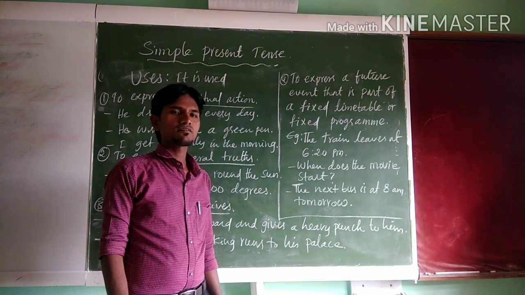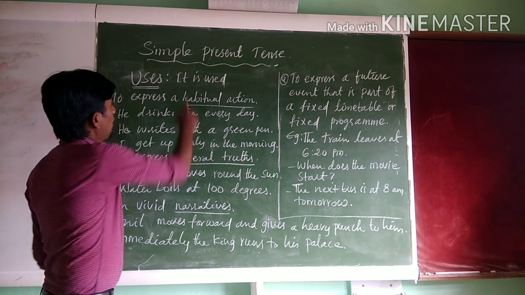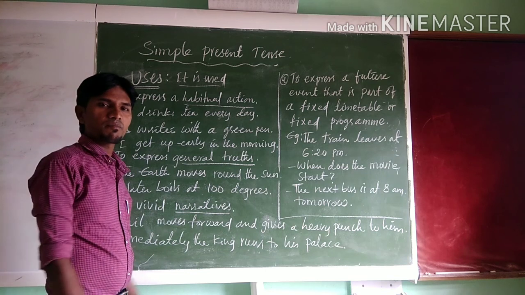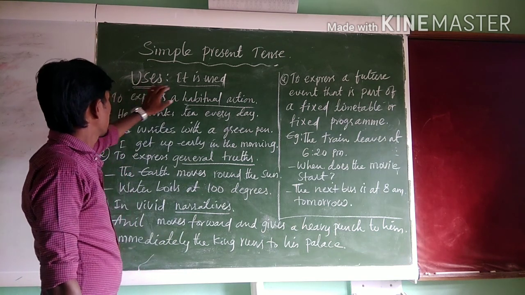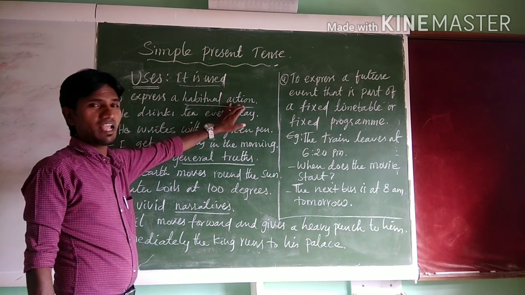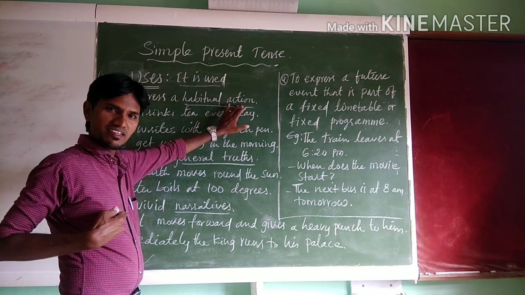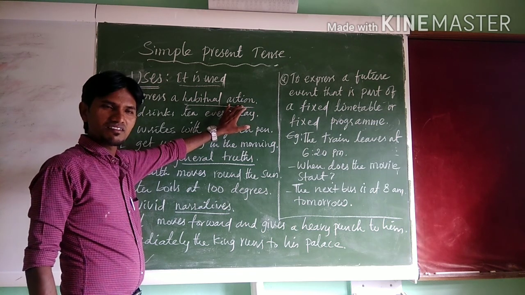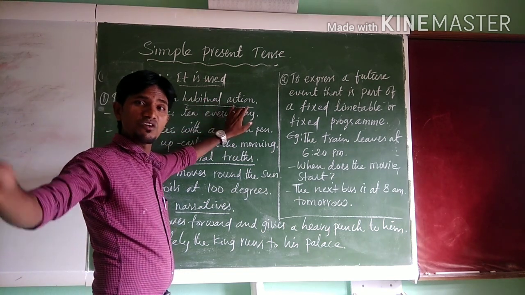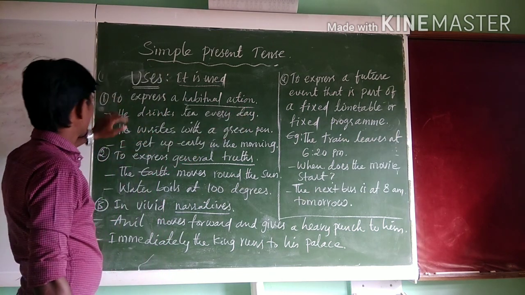So my dear students, now let us see the uses of simple present tense. In what ways can simple present tense be used? Simple present tense is used to express a habitual action. Do you have your own habits? I rise early in the morning. Like that, for the habitual action. He goes for a walk daily. Let us see one example.